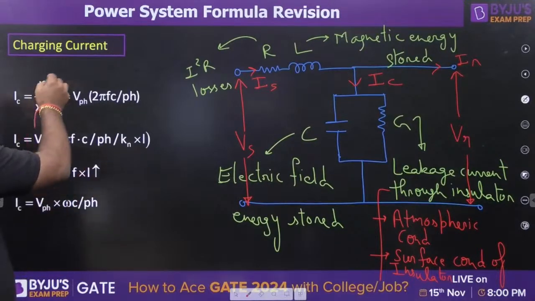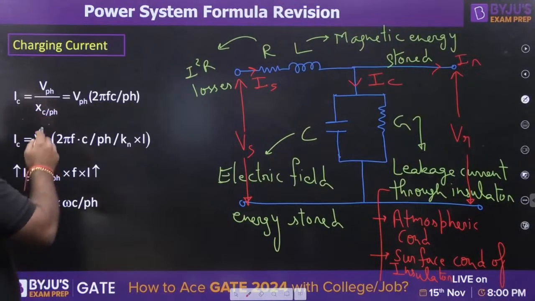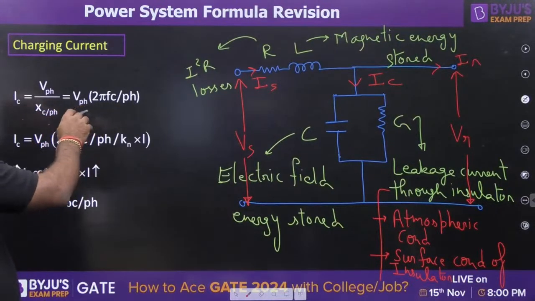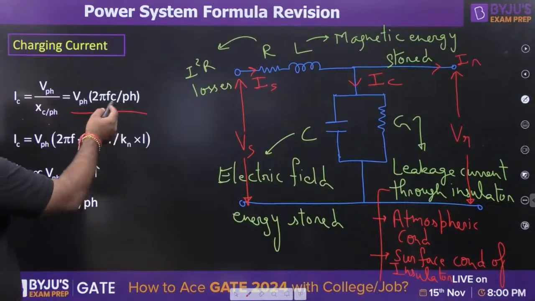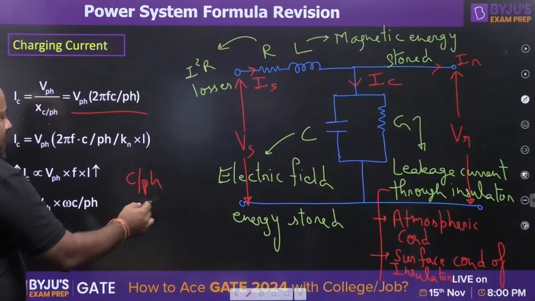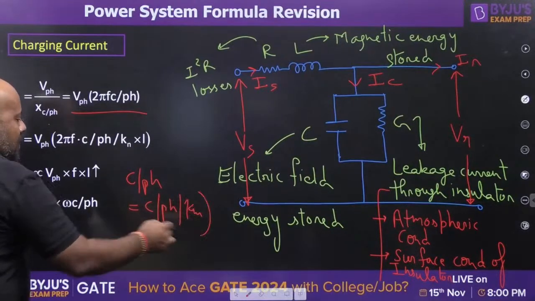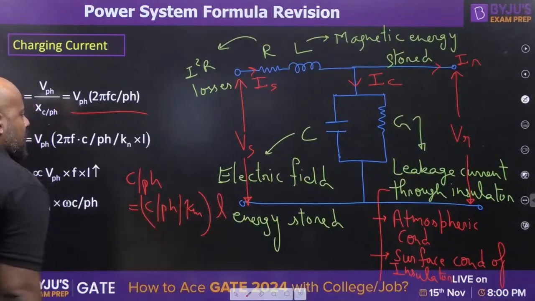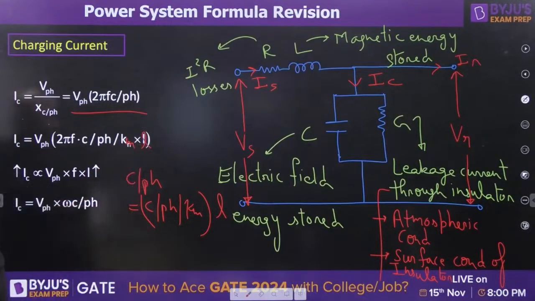So charging current is phase voltage divided by per phase capacitive reactance. Capacitive reactance is 1 upon 2 pi Fc, so it becomes 2 pi F C times V, and this is the charging current. Now, basically this capacitance per phase, he has written as capacitance per phase per kilometer multiplied by the length of the transmission line. This is what is written here. I hope you understand that.